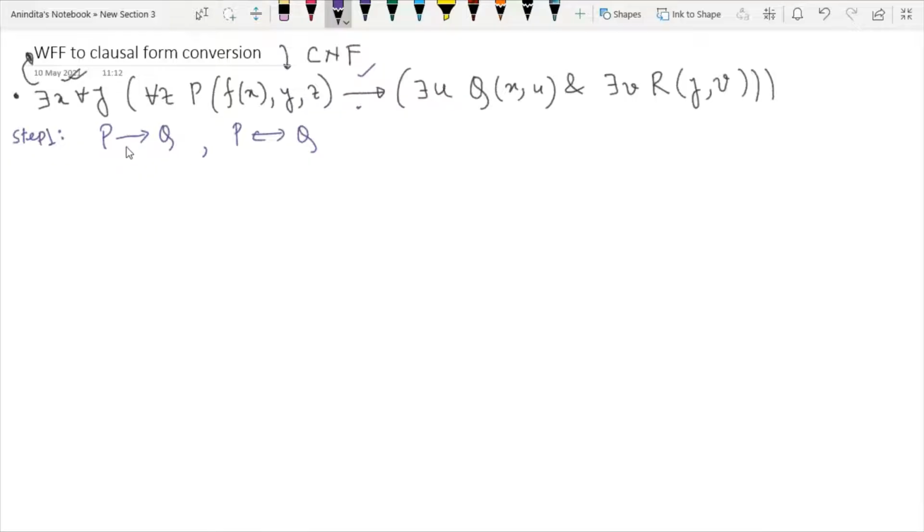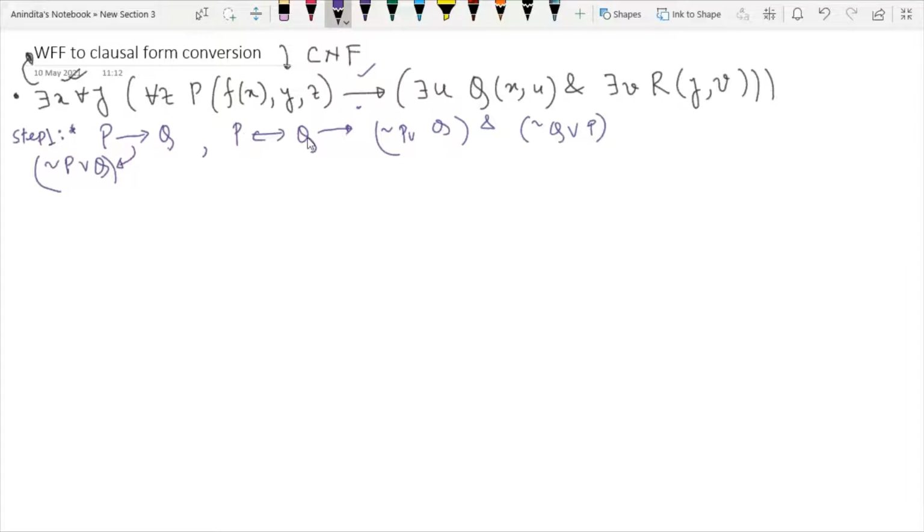Whenever P implies Q, this kind of format is given, you have to convert it into not P or Q. So this form will be abbreviated as not P or Q. However, if an equivalent sign is given to you, that is P double implies Q, then in that case you can write not P or Q and not Q or P. So this is your step number 1, and these are the rules of step number 1.